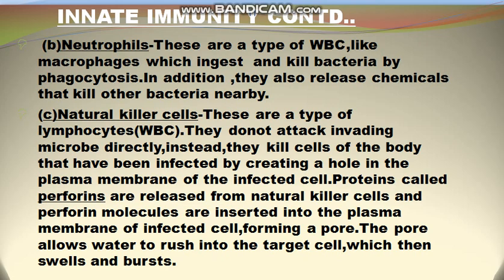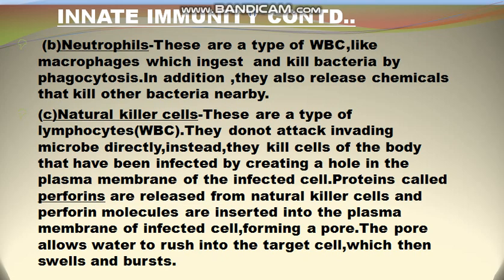And in addition, they also release certain chemicals that kill other bacteria nearby. So monocytes only eat the bacteria and the virus with the help of phagocytosis, but neutrophils, in addition, also release certain chemicals that can kill the bacteria in the nearby area.